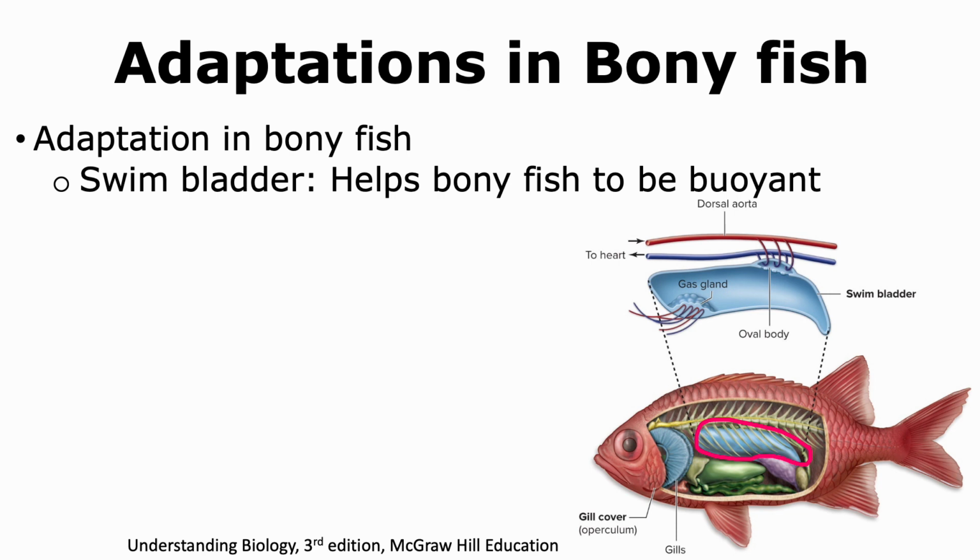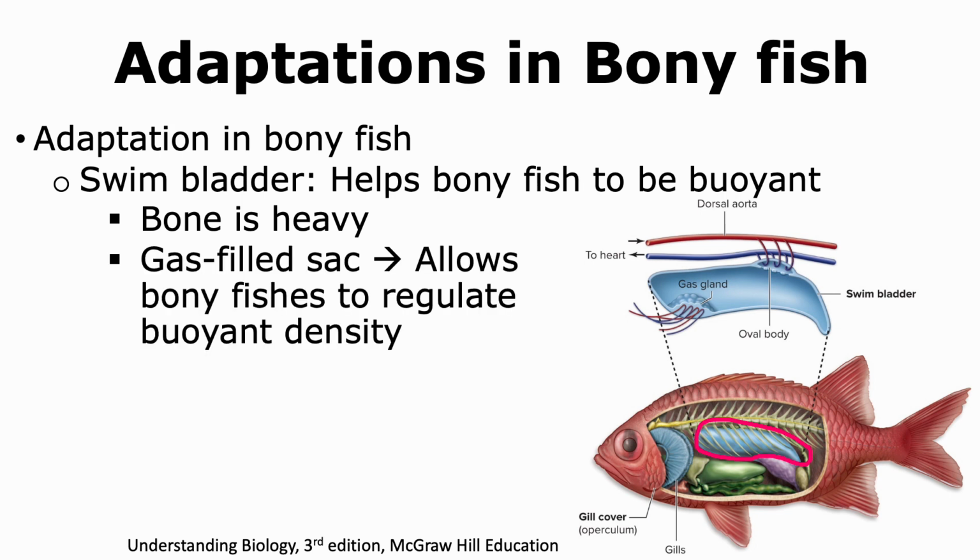The swim bladder is an organ that helps bony fish to be buoyant, or be able to stay at a certain depth in water. As mentioned before, it's difficult for them to do that on their own because bone is heavy and hence they would have a tendency to sink. The swim bladder prevents this because it is a gas-filled sac. So it is like a balloon that is present inside the body of the fish. And it allows the bony fish to regulate the buoyant density so that they can stay at a certain depth in water and not sink.